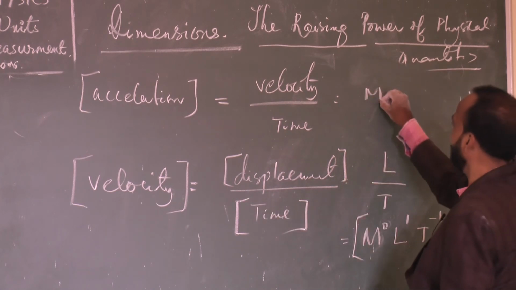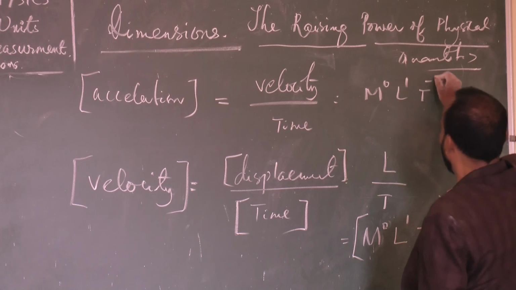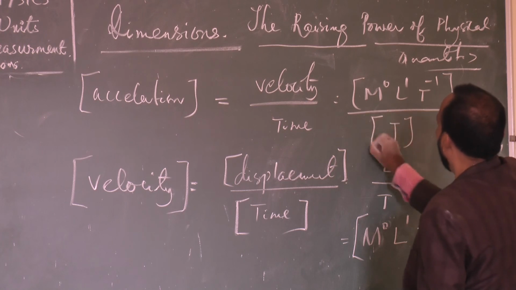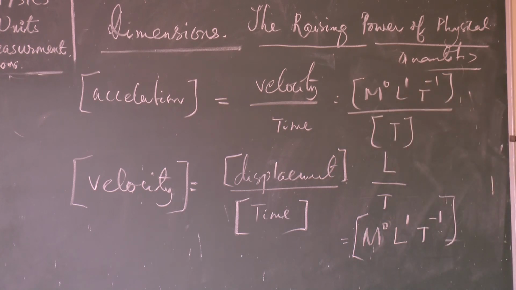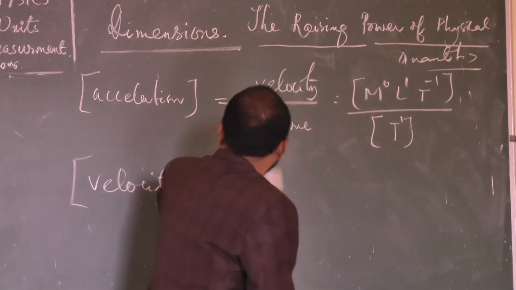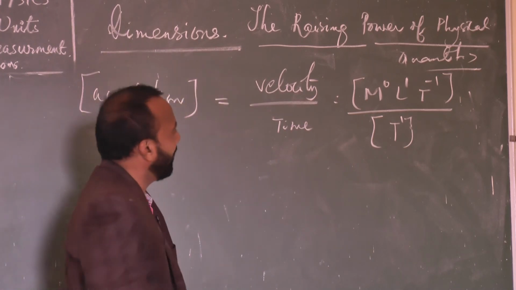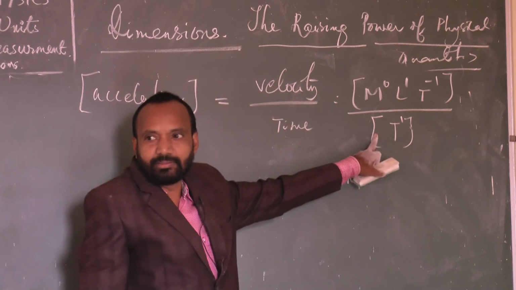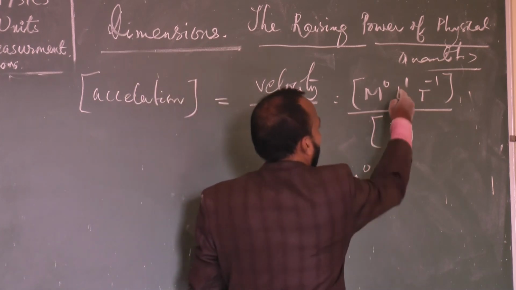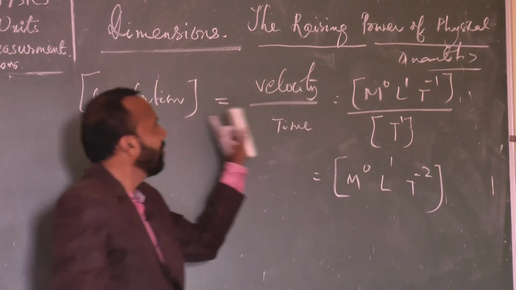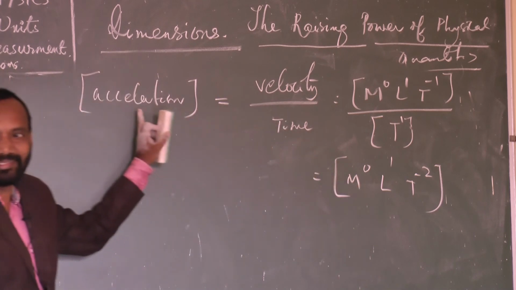So directly I am writing here, suppose M0 L1 T minus 1, and time will come in the denominator. T means T to the power 1. Now please write down quickly. Can you write like this? In the denominator there is no mass. So it is M0 L1 T minus 2. This is the dimensional formula of acceleration.